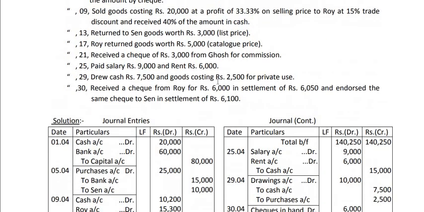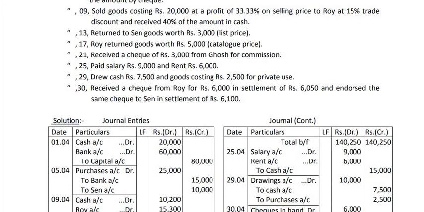Okay, then the next transaction is drew cash rupees 7500 and goods costing rupees 2500 for personal use. So whenever the businessman draws cash or goods, we have to debit drawings account. So our entry will be drawings account debit this plus this. Drawings account will be debited by 10,000. This plus this is coming to 10,000. So drawings account debit 10,000.